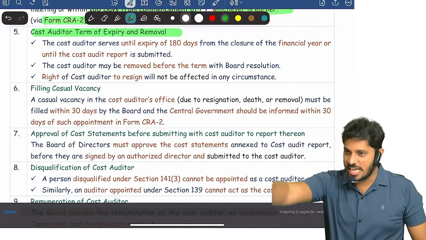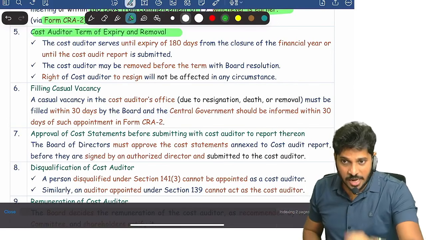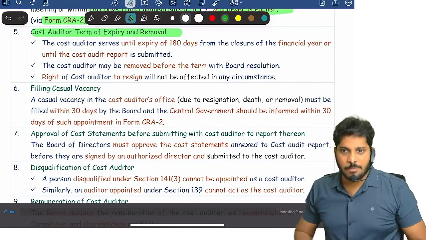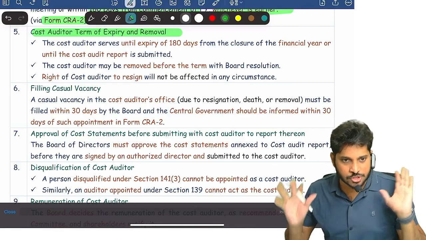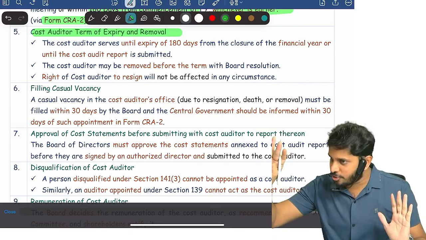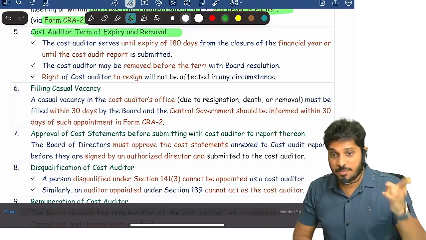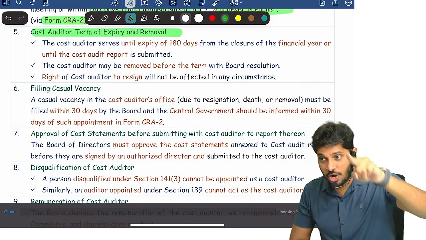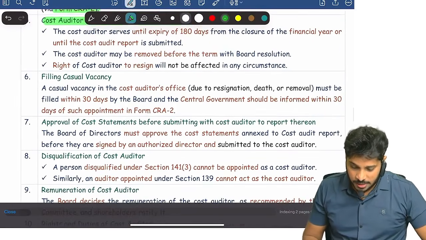Okay, until you submit the cost audit report, your appointment is valid, or the maximum tenure is 180 days from the end of the financial year. Many students simply write, the appointment is valid up to 180 days from the end of the year. Full stop. That's it. They'll expect 4 out of 4 or 5 out of 5 marks. They'll get only 2 because keywords are missing. Until expiry of 180 days from the end of the financial year or submission of cost audit report. Dot. Clear?